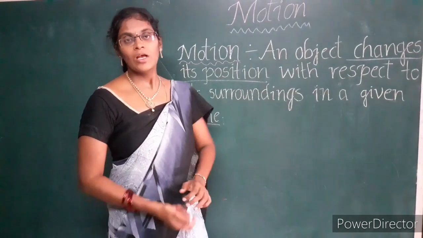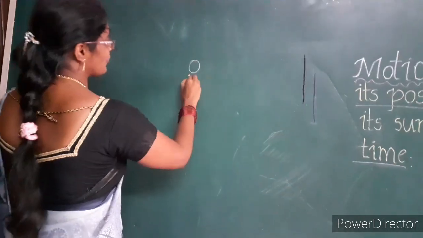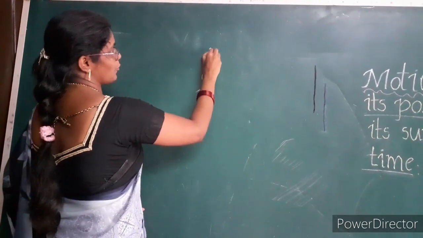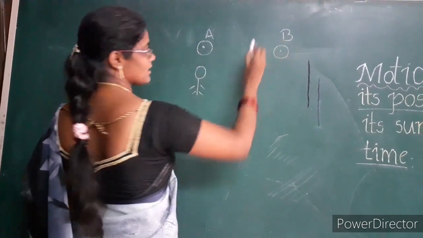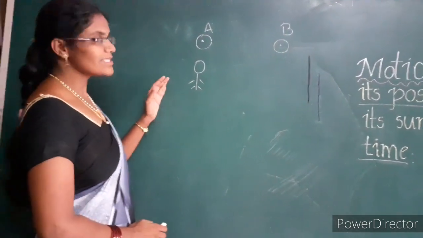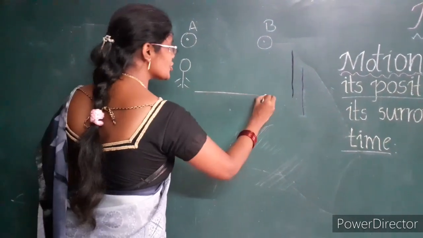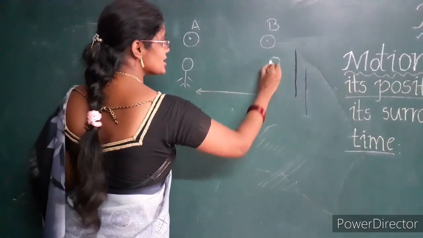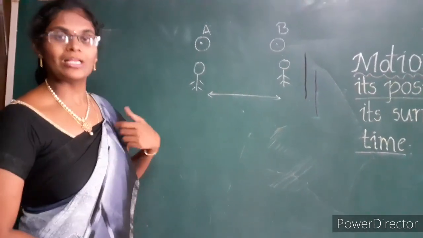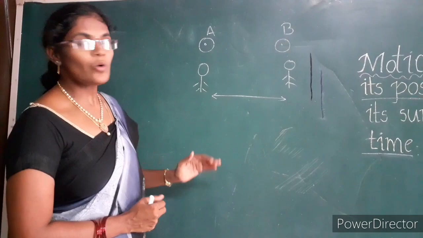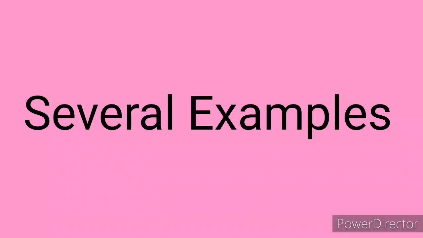For example, when a person is moving from one point to another point. Consider one point as A and another point as B. Here the person is moving from point A to point B. Here the position of the person changes with time, so the person is undergoing motion.